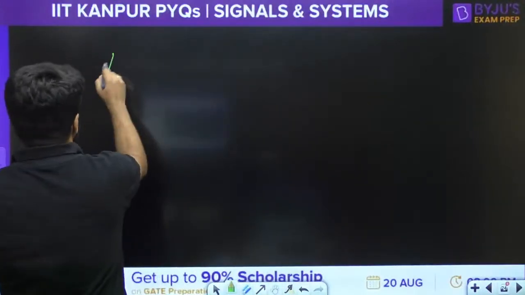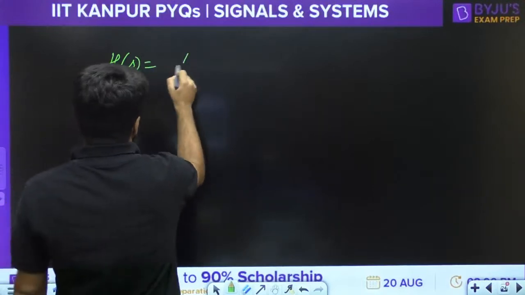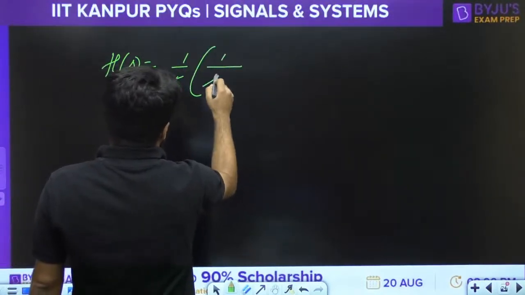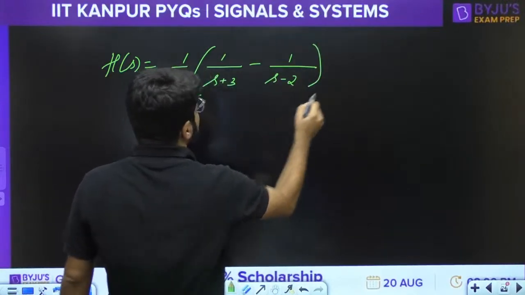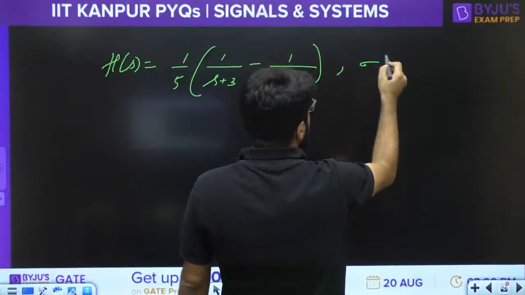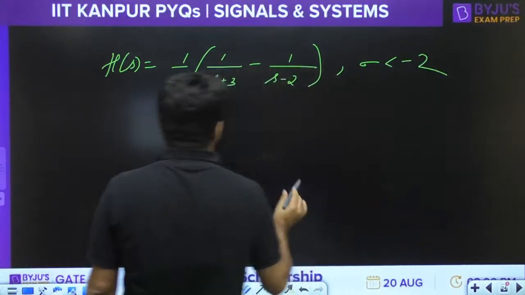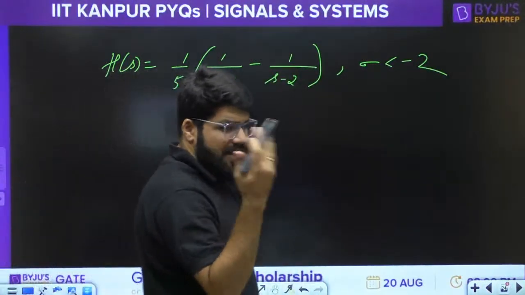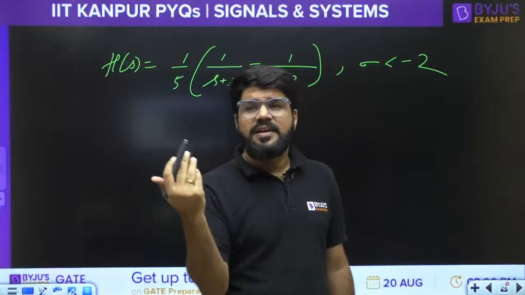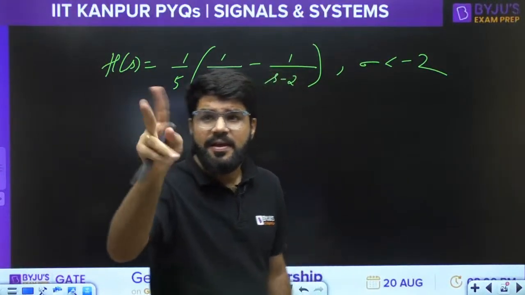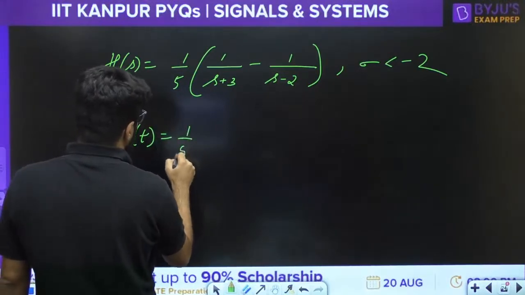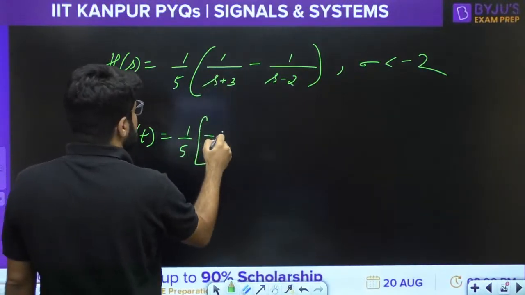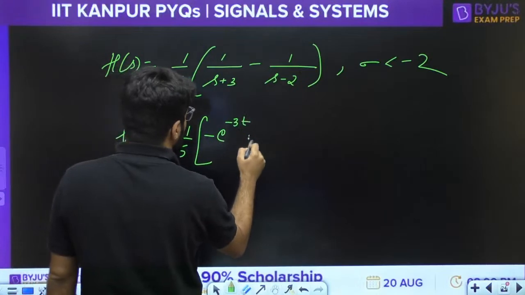So let me write down the H(s) once again. H(s) is 1 by 5, 1 upon s plus 3 minus 1 upon s minus 2, with sigma less than -2 as the ROC. Left sided ROC means both the signals should be left sided. So what is the impulse response h(t)? It is 1 by 5, and 1 upon s plus 3 is for e power minus 3t u of minus t.